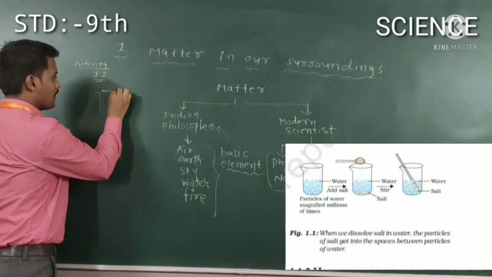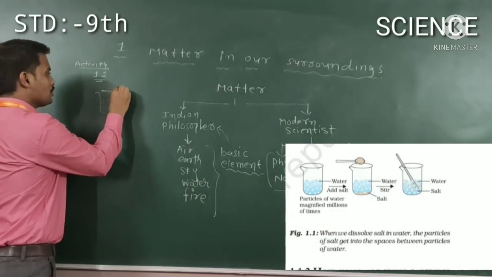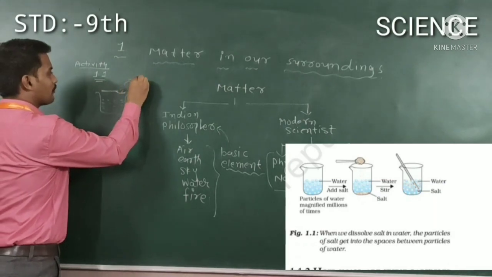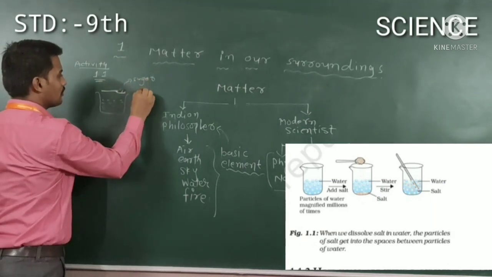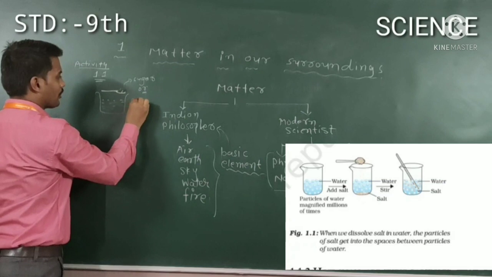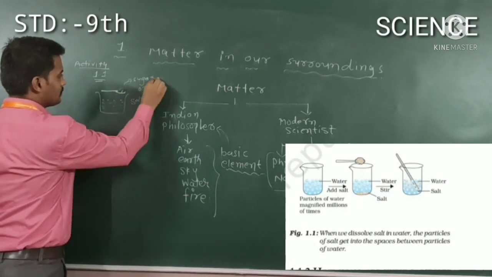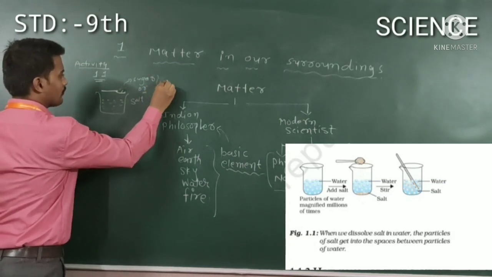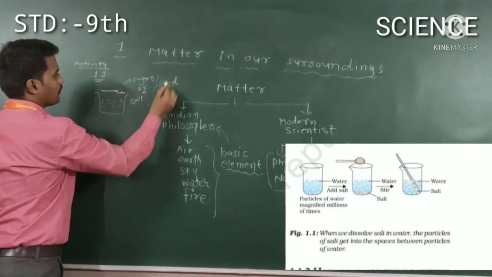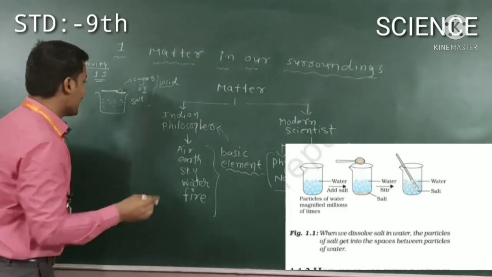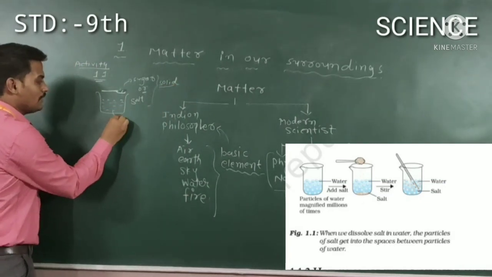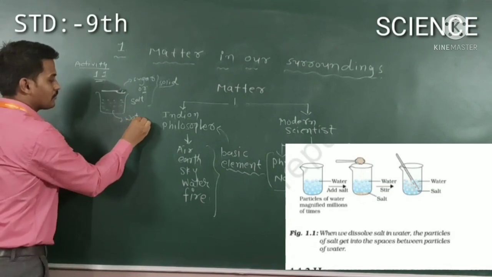In this spoon you take sugar or salt, which are solid particles. That is the solid form of matter, and water is a liquid.